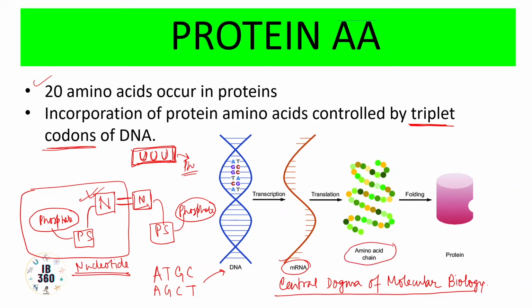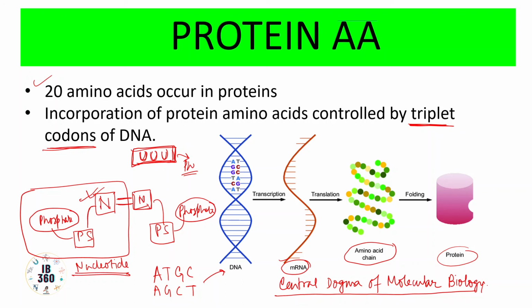And if the polypeptides are much larger, they would be called proteins, and proteins would undergo folding, and that is a separate class altogether. But for the time being, you should understand that protein amino acids are those amino acids which are coded by triplet codons of DNA, and are incorporated into chains to form proteins.